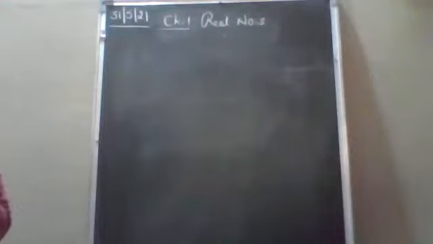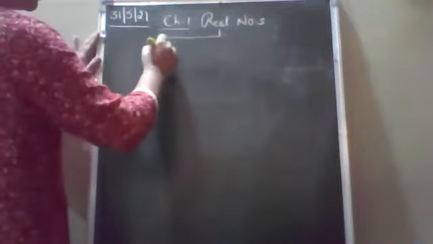First of all, you will tell me what are real numbers. You have already done in class 9th. What are real numbers? Raise your hand. Yes, Ashish. The collection of rational and irrational numbers. Yes, the collection of rational and irrational numbers are called real numbers. Now, next is, yes, Drig, what are rational numbers?